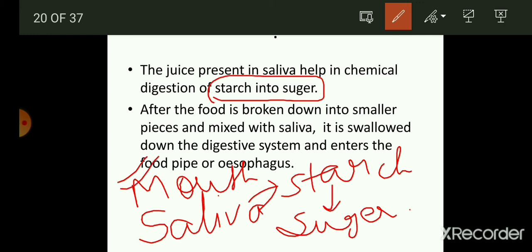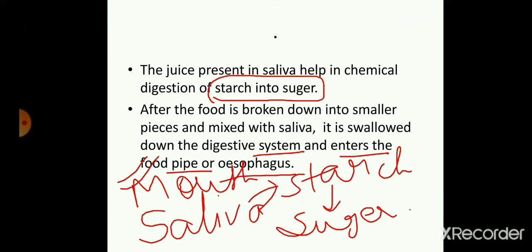After the food is broken down into simpler pieces, it is mixed with saliva and swallowed down the digestive system and enters the food pipe, also known as the esophagus. In parallel with the esophagus, there is a windpipe or trachea, which is guarded by the epiglottis.